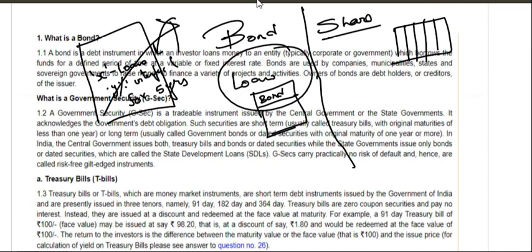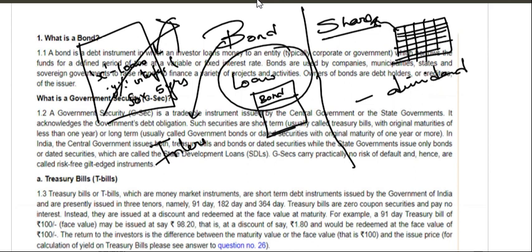The company's parts are divided into small units. Those are shares. The money which you get from a share is called dividend, monthly dividend. In a bond, you will be getting interest. See, the person who has taken a loan from you has said that I will be giving Y amount of interest every year, or let it be yearly, monthly, it depends. Okay, but only for 5 years.